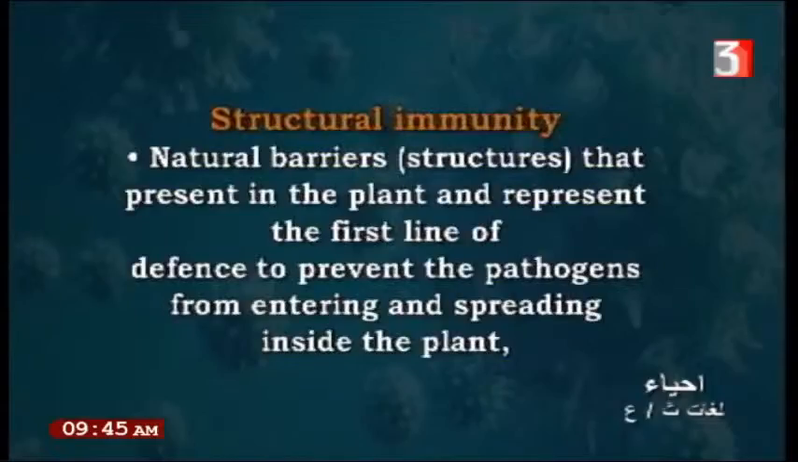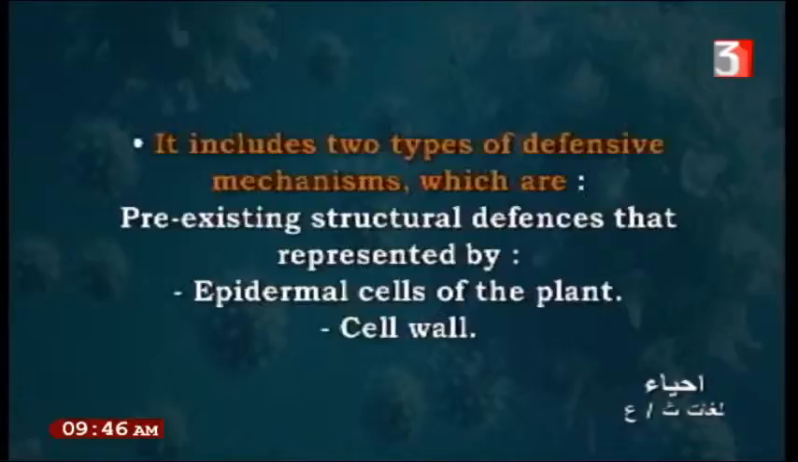What is structural immunity? Structural immunity is a natural barrier present in the plant and represents the first line of defense, preventing the pathogen from entering and spreading inside the plant. This includes two defense mechanisms. Pre-existing structural defense is represented by the epidermal cell wall of the plant, like the cell wall made of cellulose, which is covered with cutin, that prevents the entrance of any microbes inside the plant.